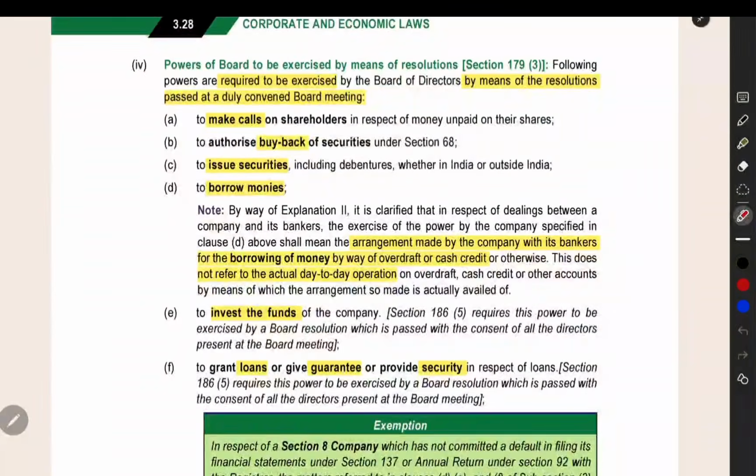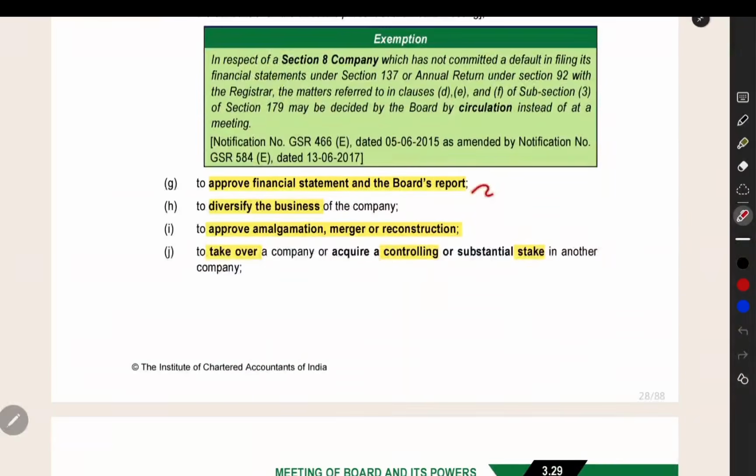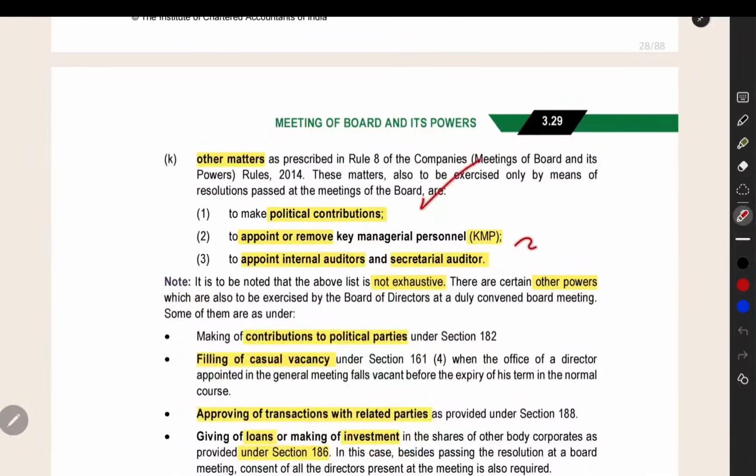Some powers of the board you have to exercise by means of resolution. You have to conduct a board meeting properly, and then you have to make a board resolution. Only then can you exercise these powers. In short, there is a method called resolution by circulation. That resolution by circulation is not applicable for making decisions like calls, buyback, issuing securities, borrowing money, investing the funds of a company, loans, guarantee, security, and approval of financial statements and board report, diversification of business, amalgamation, reconstruction, takeover of another company by acquiring a substantial stake, or other matters like political contribution, appointing or removing KMP, appointing internal auditor and secretarial auditor.